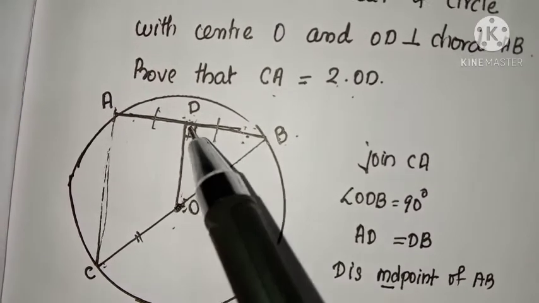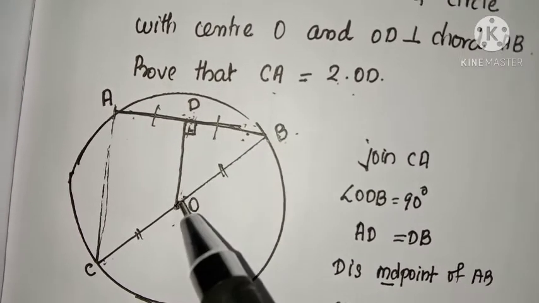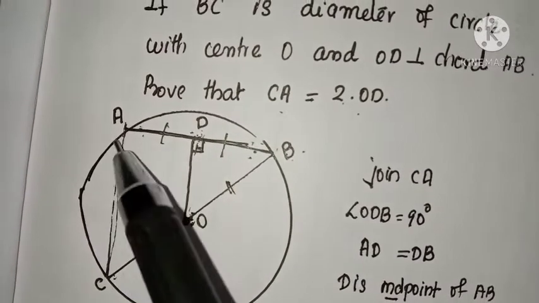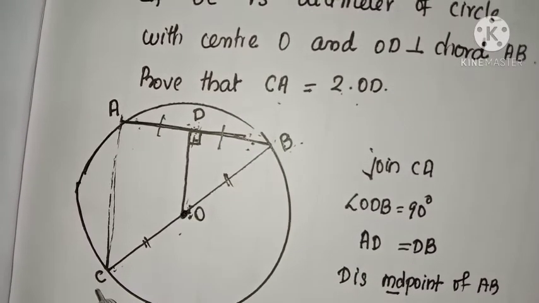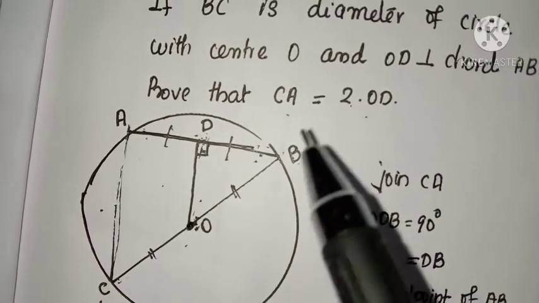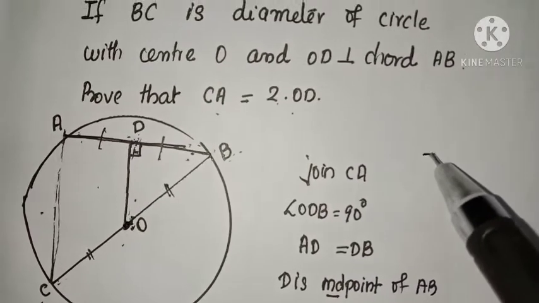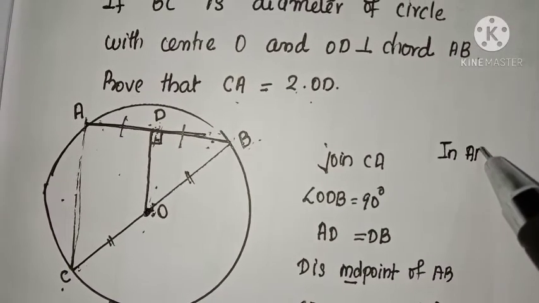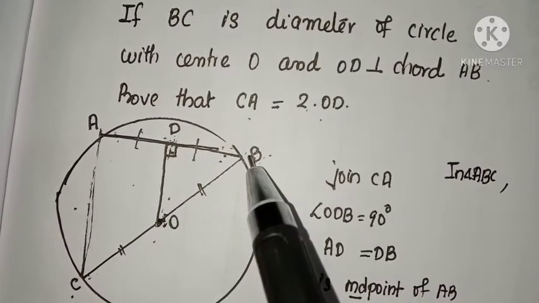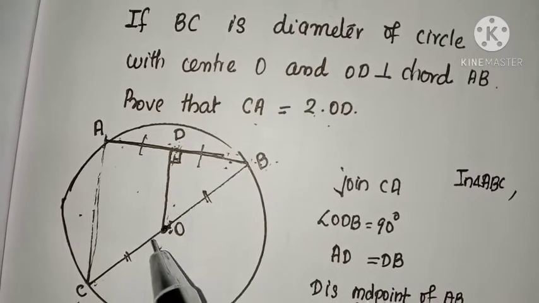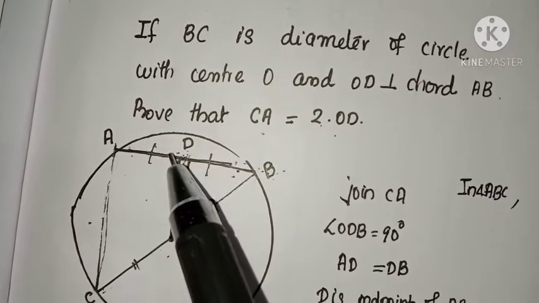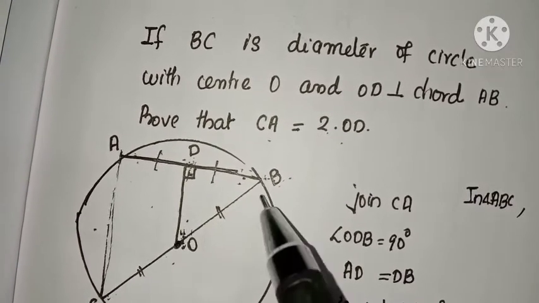So, look at the line segment OD. The line segment joining the midpoints of any two sides of a triangle is parallel to the third side and half of it by midpoint theorem. So, in triangle ABC, we are going to apply midpoint theorem. D is midpoint of AB, O is midpoint of BC. So, OD line is the line segment joining what? Midpoint of two sides of this triangle.